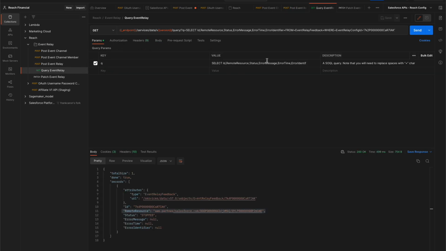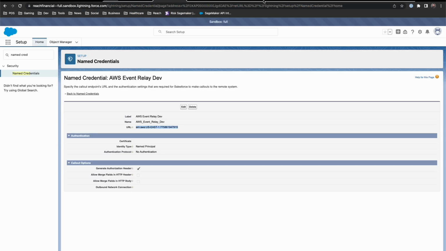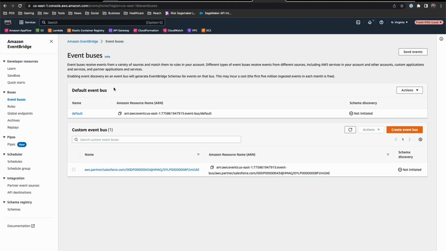Then what we're doing is making sure that we've actually got things set up correctly. So we do a quick query, and we can see now that the resource has been created. And here we actually have the unique representation of that resource that's been provisioned on the AWS side. The last step is then to just patch our event relay and turn it on. Once we've done that, events will begin to flow to the event bus that gets automatically provisioned on the AWS side.